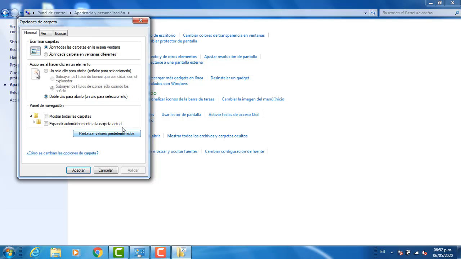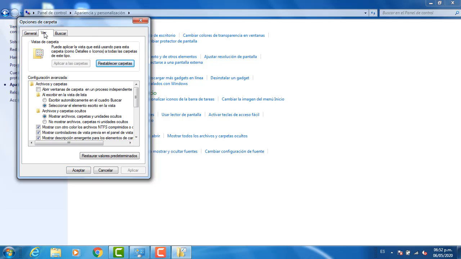In this case we can enter and go to C and view, and let's select show hidden files, folders and units. In this case, if I have a problem with my USB flash, I can see the files even if they are hidden.